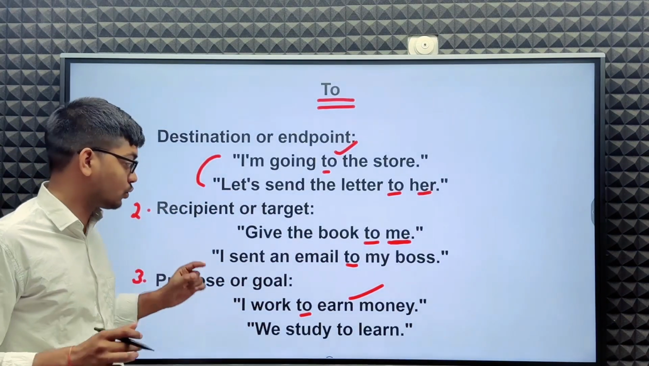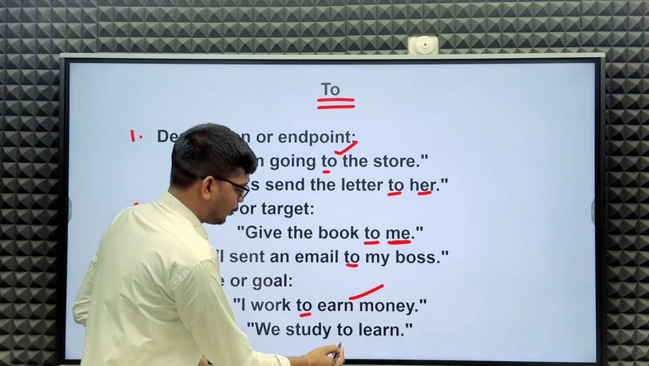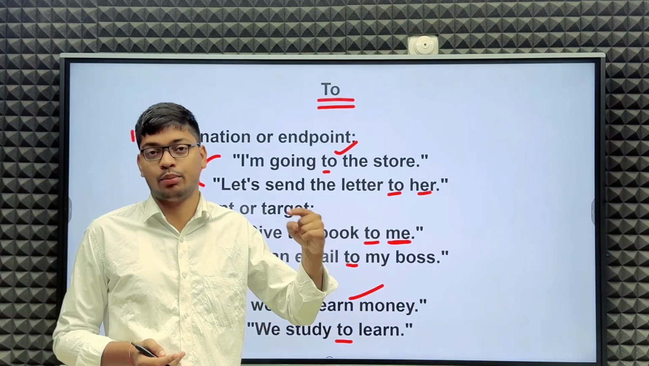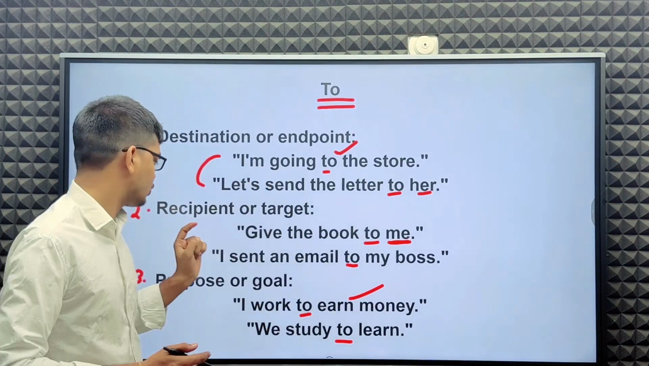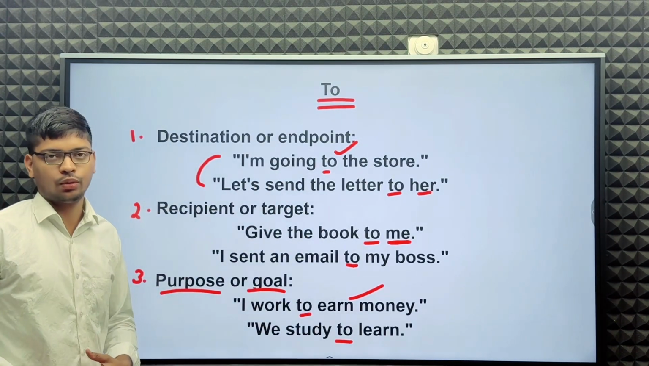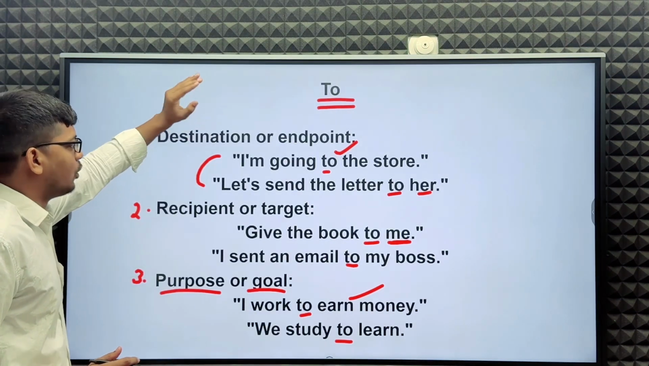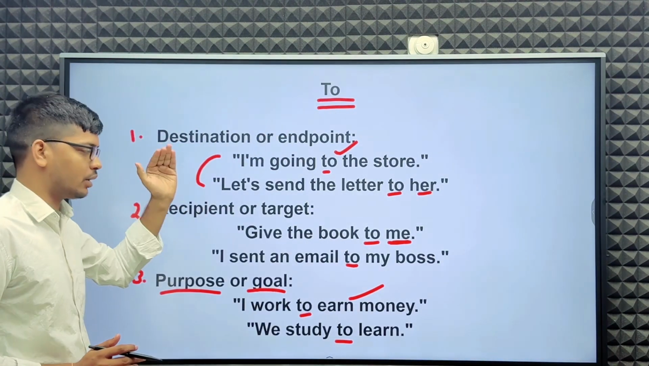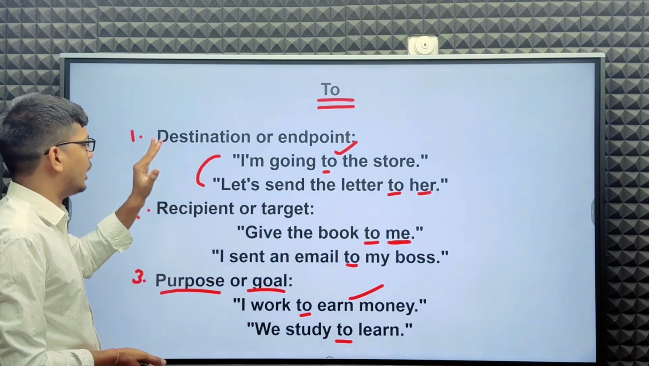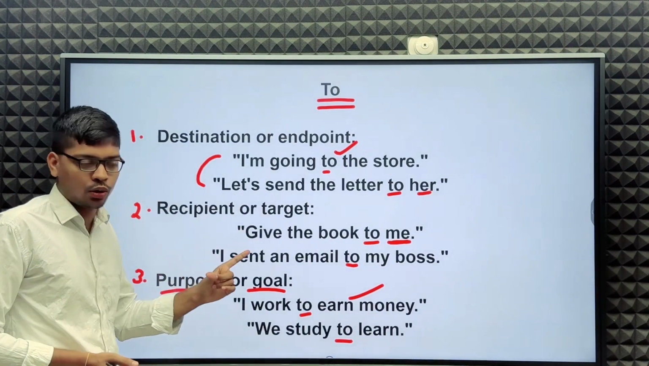Why we study? Before study, before learn, we have to use "to", because my purpose is learning. So before purpose or before goal, we have to use "to". There are three uses of "to". First, destination or end point. Second, recipient or target. Third, purpose or goals. I think you must remember these uses of "to", or